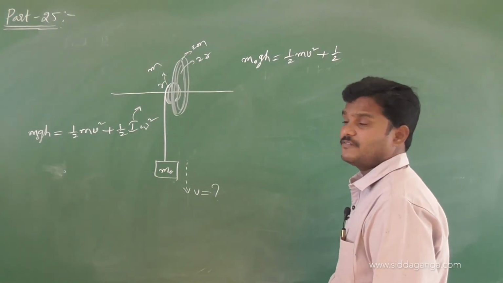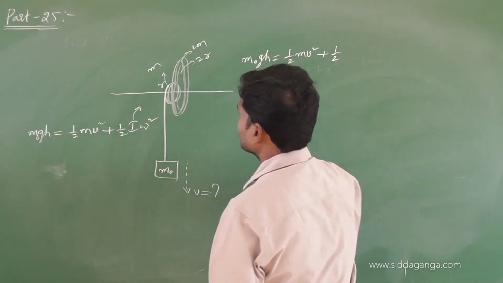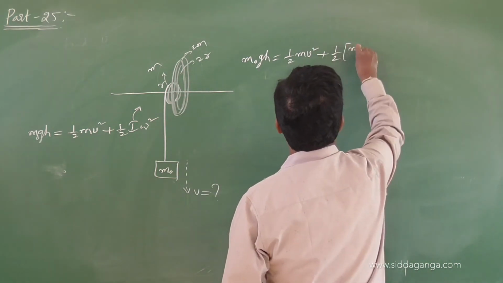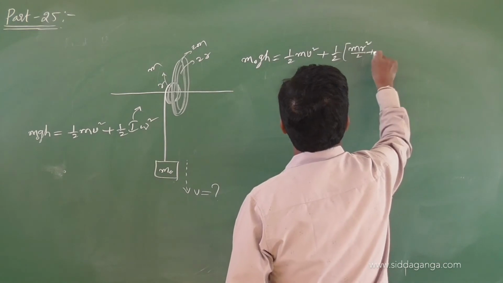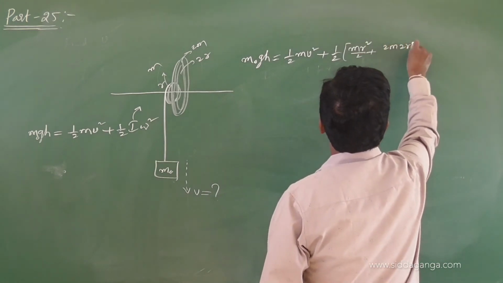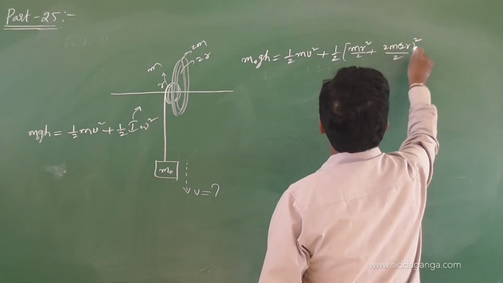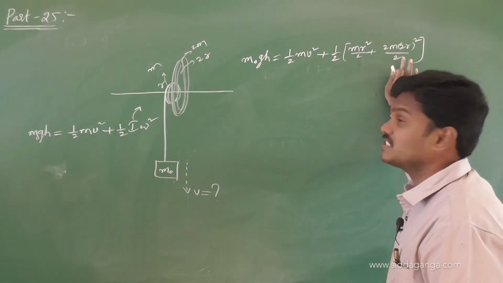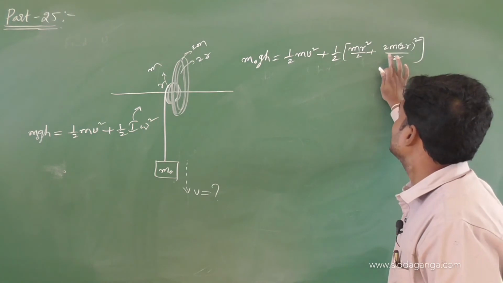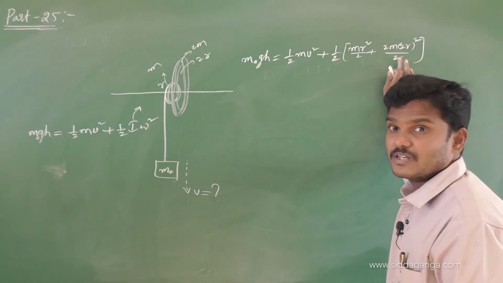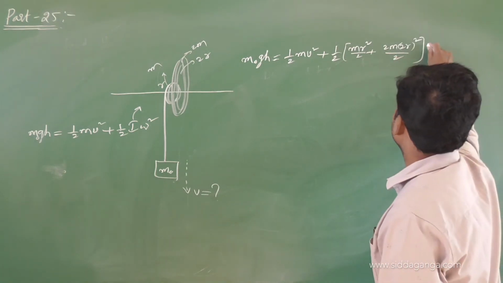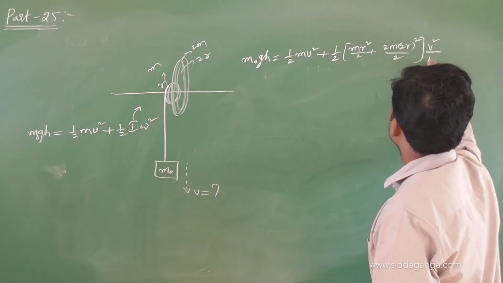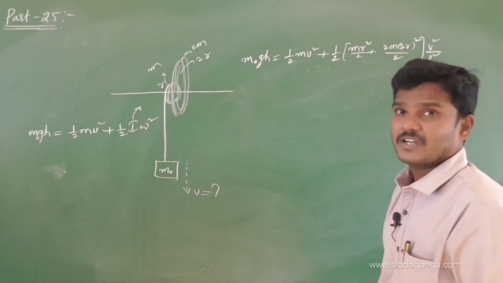Tell me, what is the formula for this disk about the center? Mr square by 2, small m r square by 2 plus 2m into 2r square by 2. Is it correct? For the smaller disk, mr square by 2. For the bigger disk, mr square by 2, where m is 2m and r is 2r, by 2, into omega square. Omega is nothing but v square by r square.